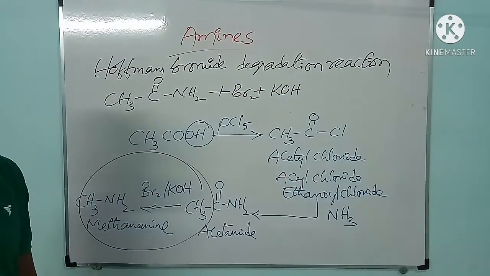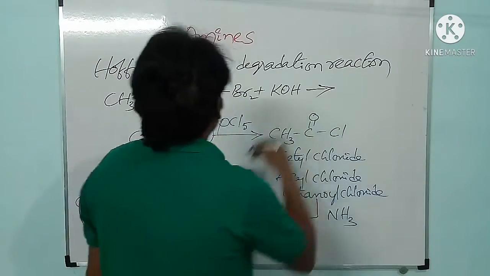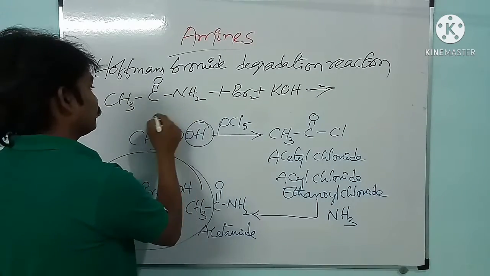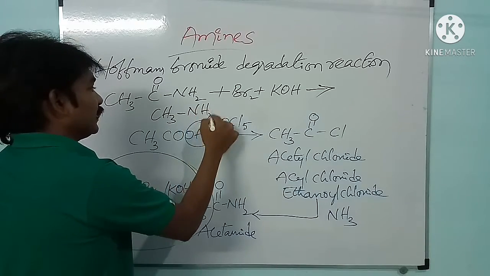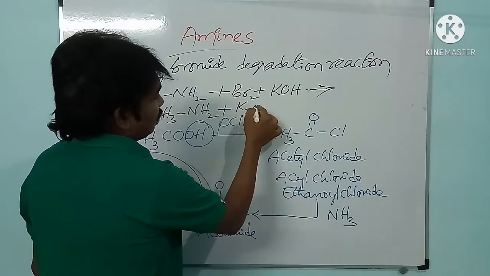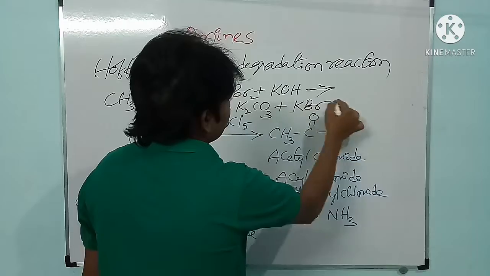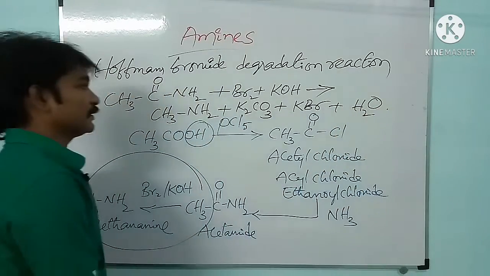You can take NaOH also, anything will be fine. What will happen on reacting with this one? Here we will get methanamine, CH3NH2. Along with this one, we will get K2CO3 plus KBr plus water.